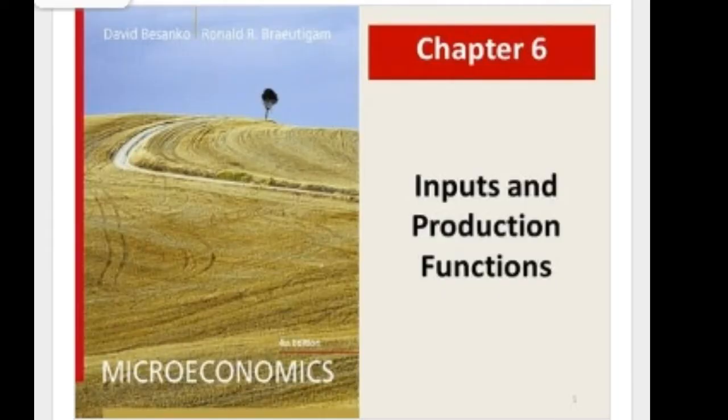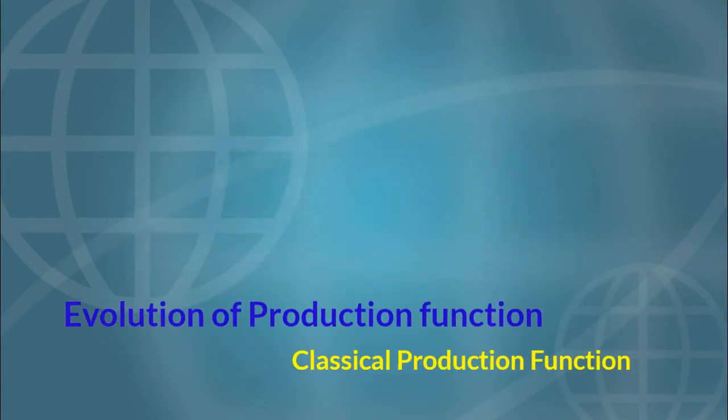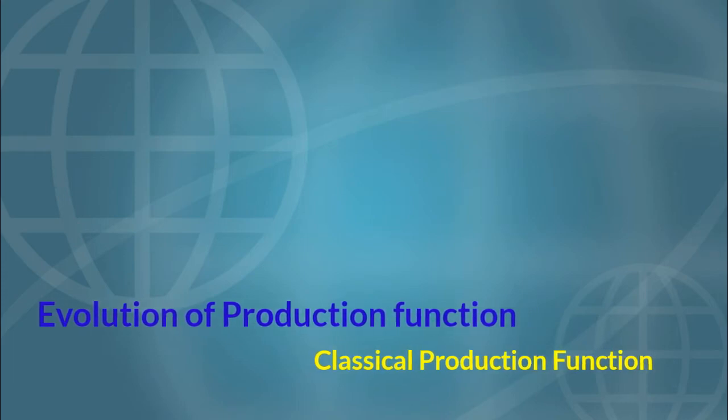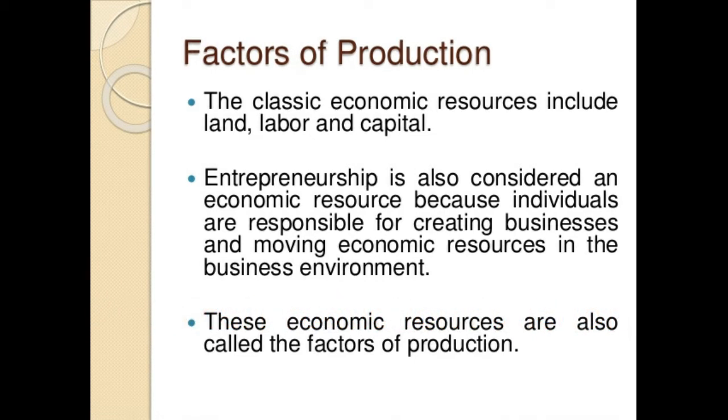So let's begin. When we start with evolution of production function, the major contribution regarding production function has been made by Professor Higgs, who presented new classical production function in 1939. The classical economic resources include land, labor and capital. Entrepreneurship is also considered an economic resource because individuals are responsible for creating business and moving economic resources in the business environment. These economic resources are also called factors of production.